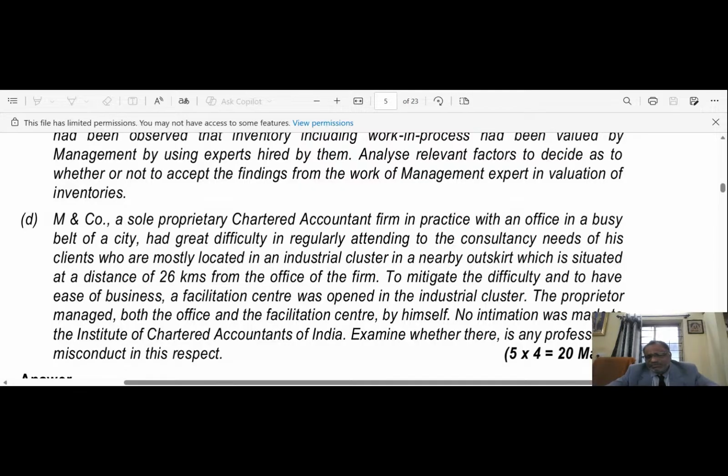That should be done. That will be a professional ethics violation. But according to the other rule, within 50 kilometers, no issue. There is no need to maintain a qualified chartered accountant with that branch because it is within the limit of 50 kilometers. But he has to intimate where the office was put up and that the facilitation center was initiated. That is the professional misconduct.